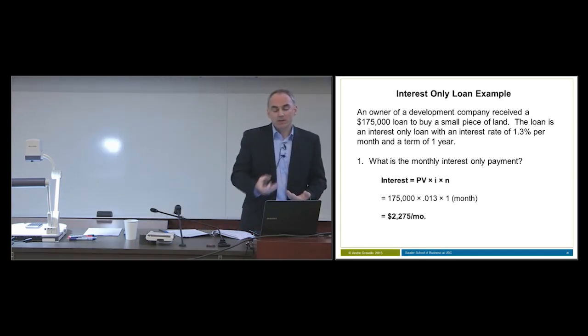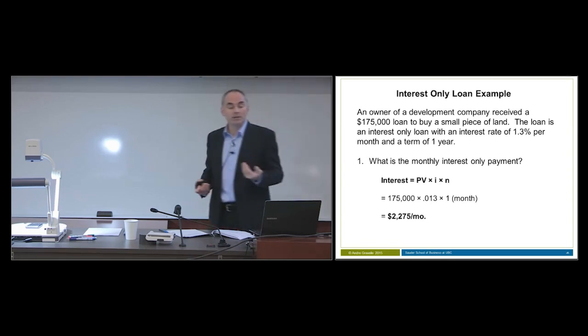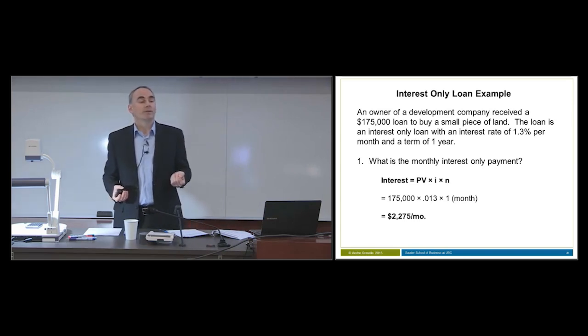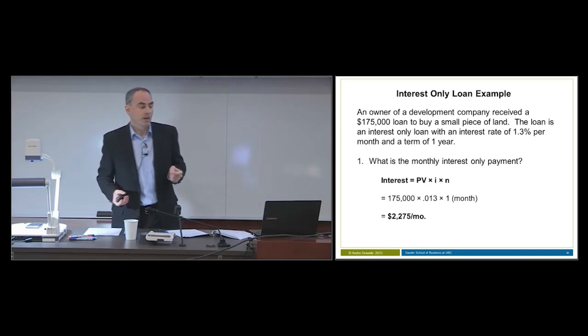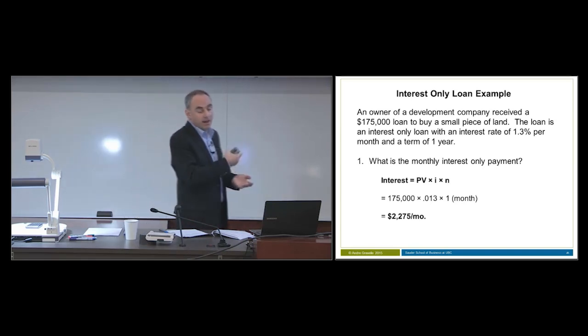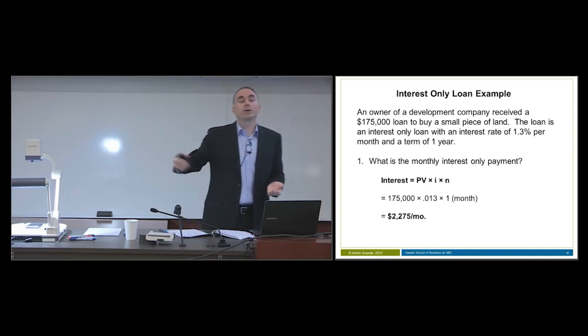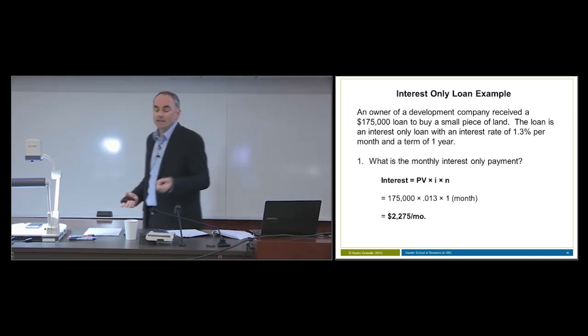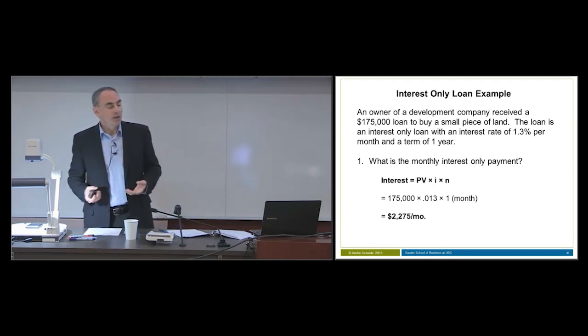So that gives us $2,275 per month. So the answer to what is the monthly interest-only payment is $2,275 per month. And we're done. And that would be the payment you'd make every month for a period of 1 year. So that's a very common question that gets asked on interest-only loans.